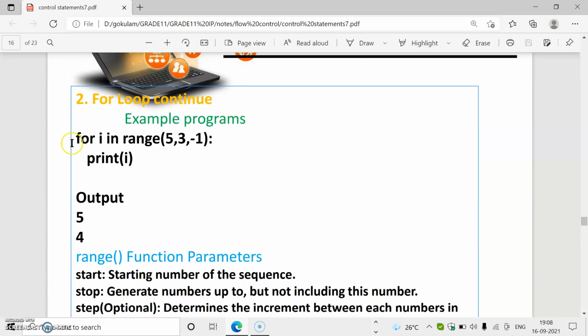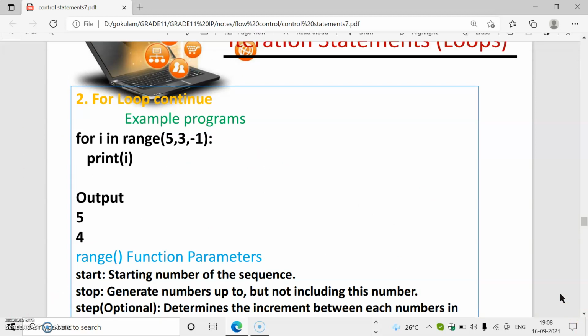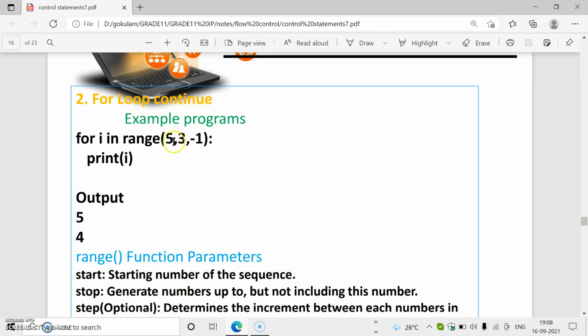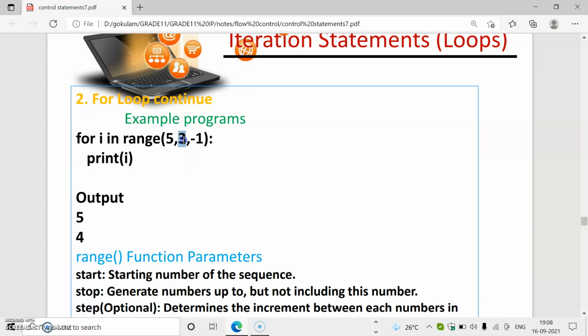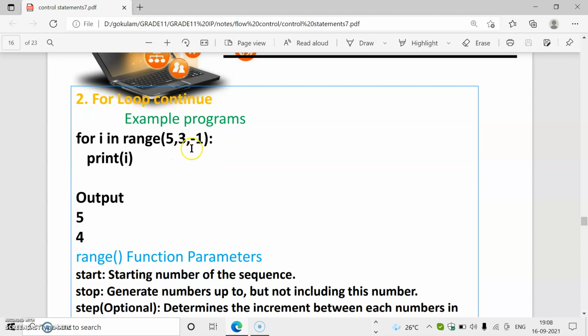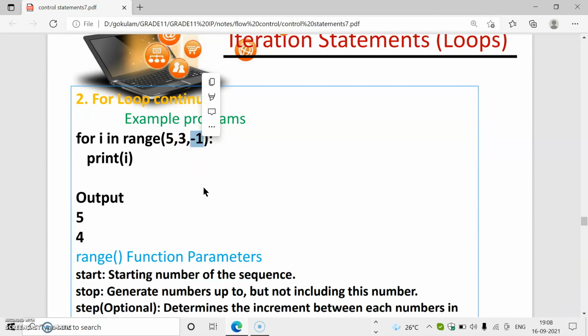Again, next, in a for loop we can use three parameters in the range function. Then what happens? 5 comma 3 comma minus 1. That means the initial value of I becomes 5, and the final value of I is up to 3, that means 5 and 4 are possible. Then comma minus 1. In the range function, increment takes place automatically, but here we are giving minus 1. Then what happens? It will subtract.